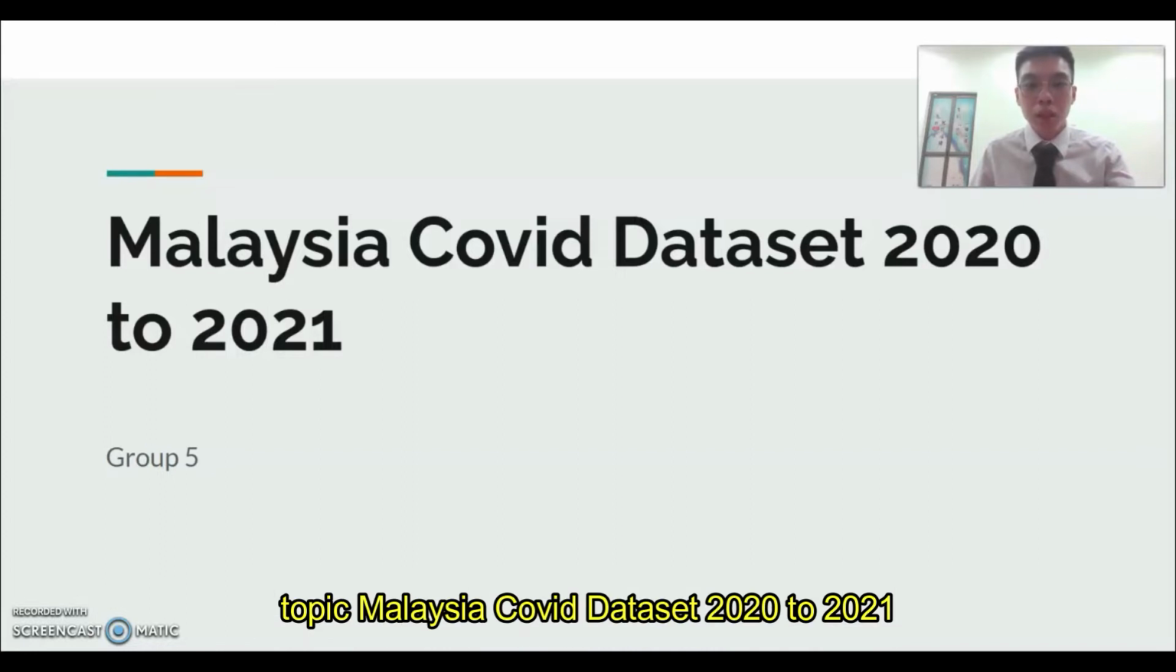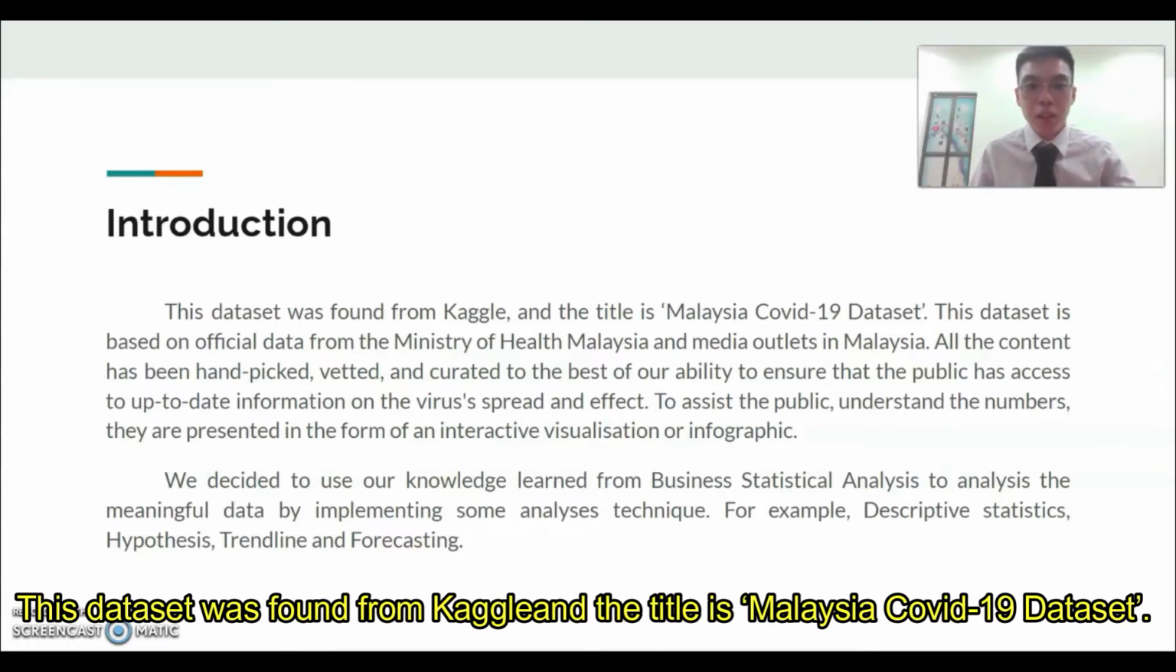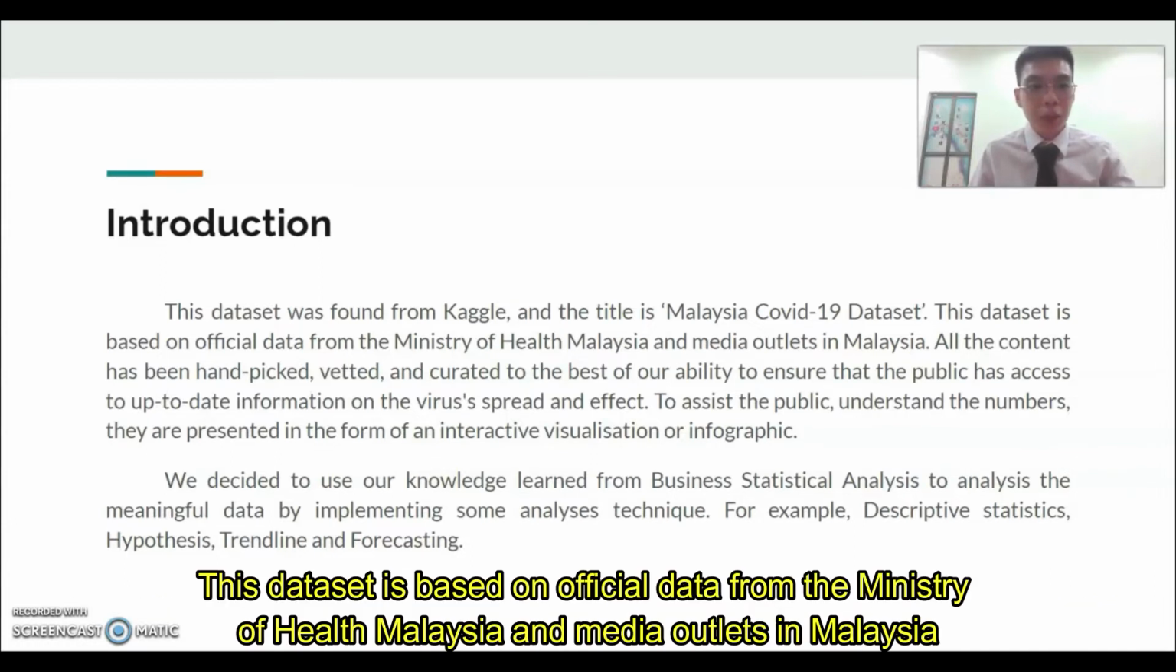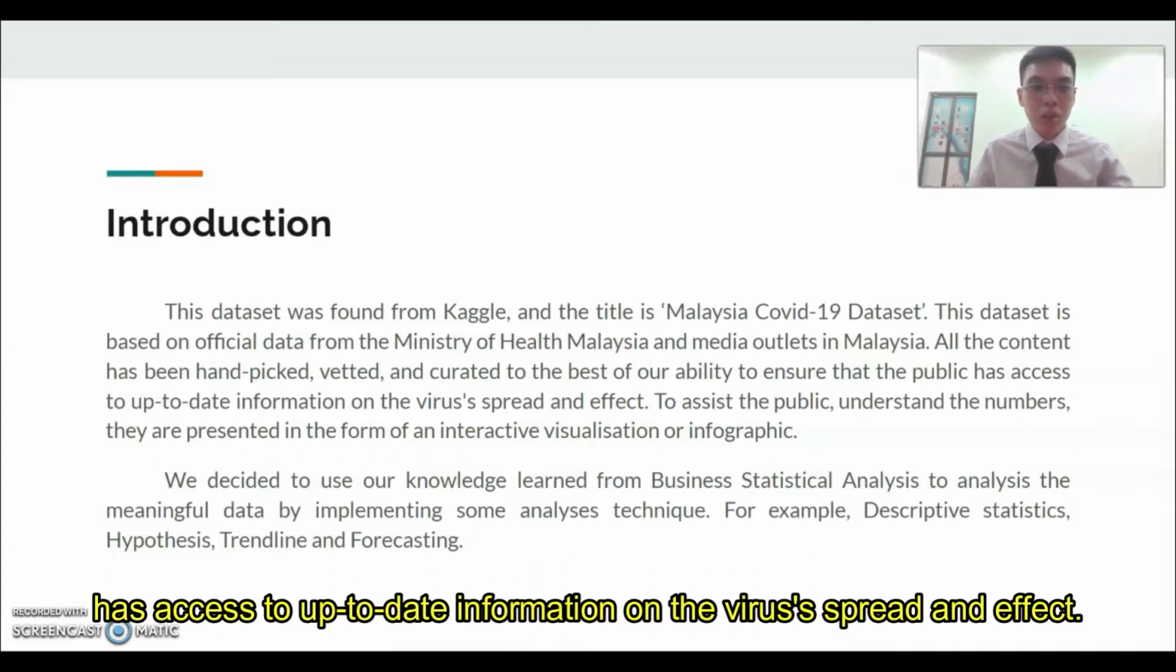COVID Dataset 2020 to 2021. This dataset was found on Kaggle, and it is based on official data from the Ministry of Health Malaysia and media outlets in Malaysia. All the content has been handpicked, graded, and curated to the best of our ability to ensure that the public has access to up-to-date information on the virus spread and effect.